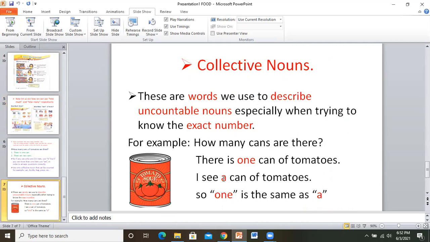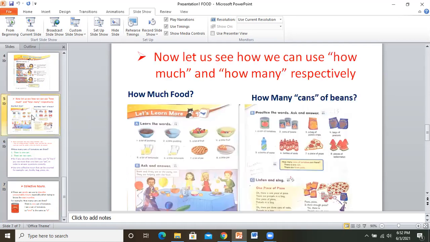Now, a can. A is the same as one, only one. A is the same as one, is the same as A. Let's go back here. How many cans of tomatoes are there? Picture number one.